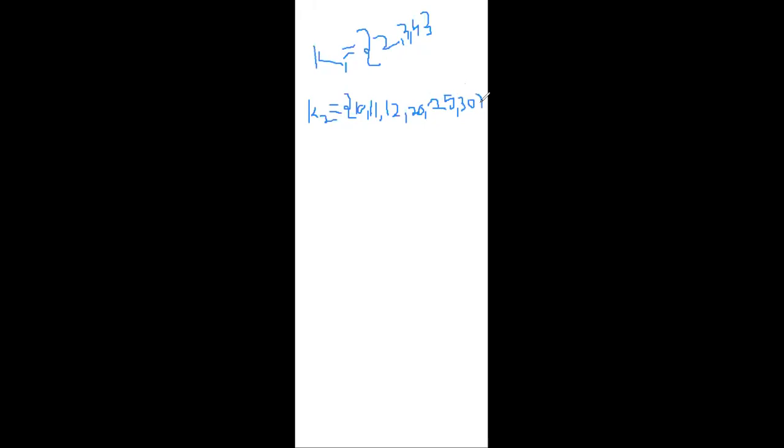Okay, now I have formed the 2 clusters, guys. In the K1 cluster, 2, 3, 4 come. In the K2 cluster, 10, 11, 12, 20, 25, 30.